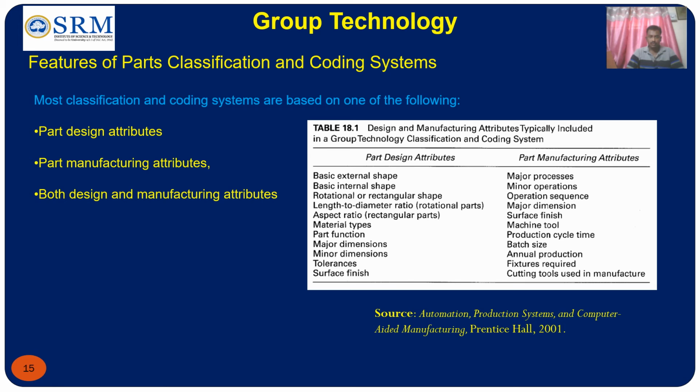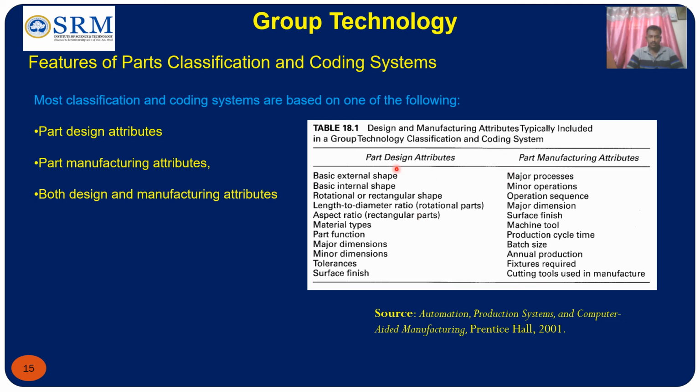Now we can discuss the features of parts classification and coding systems. Most classification coding systems are based on one of the following categories: the part design attributes, the part manufacturing attributes, or both design and manufacturing attributes. You can see this table. This table illustrates the part design attributes and the part manufacturing attributes. We have already discussed this in the previous slides; for understanding purposes, this table is included here.